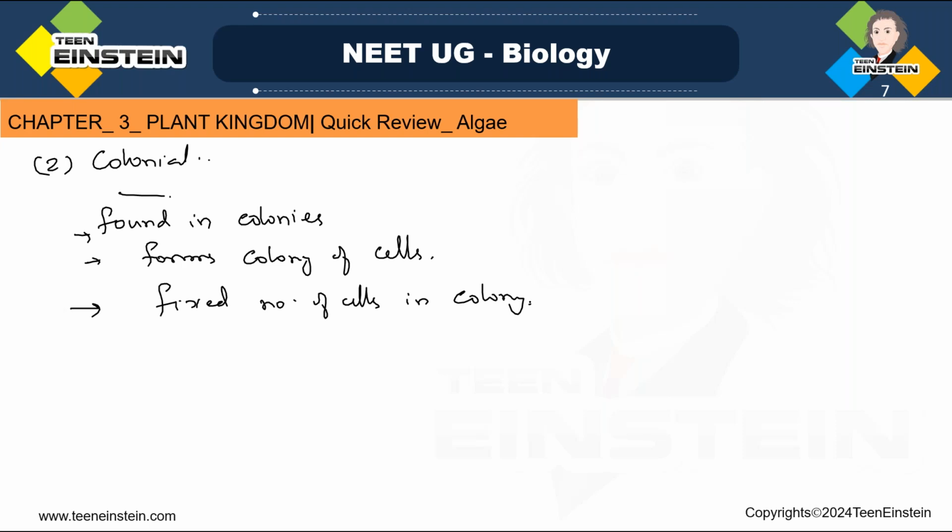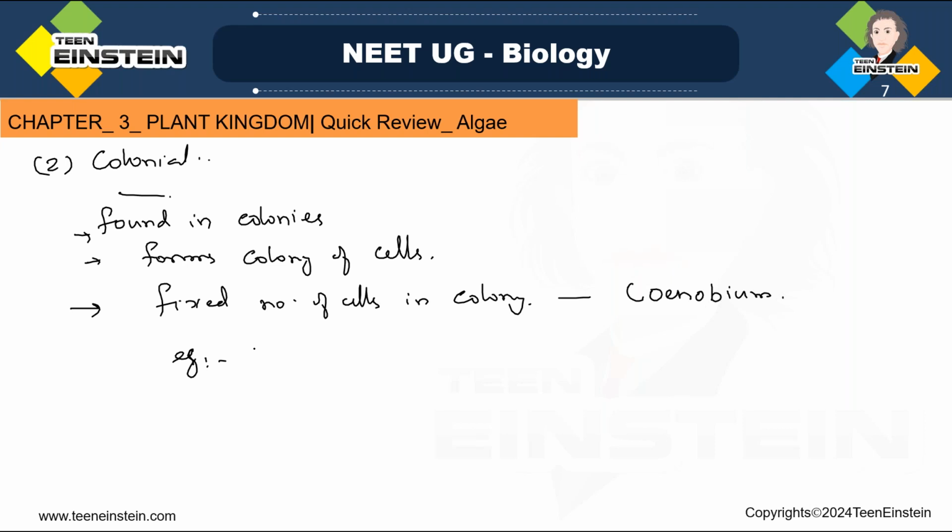The number of cells in any such colony is fixed, and a colony with a fixed number of cells is called a cenobium.